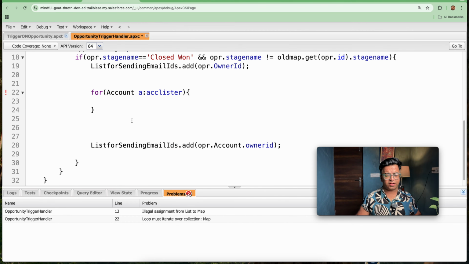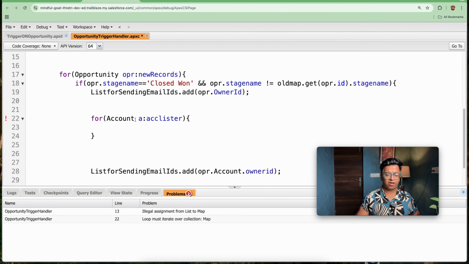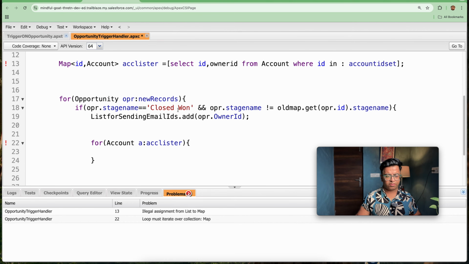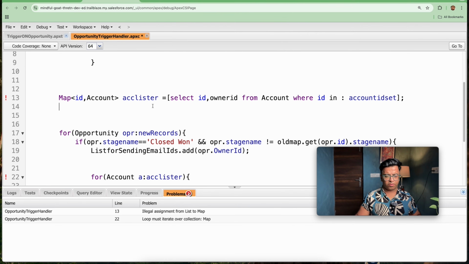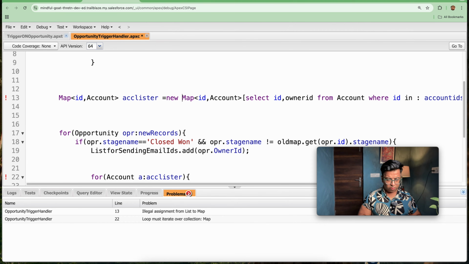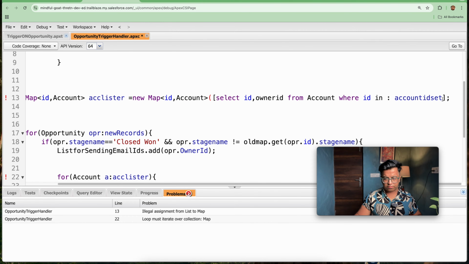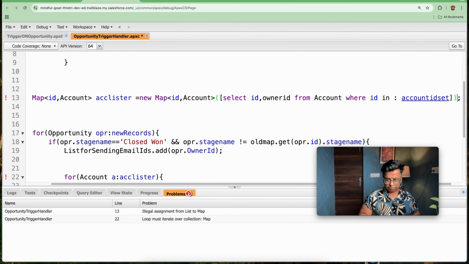Instead of comparing it, we will be checking whether this is the ID that we need. So now we will be changing it from new list to new map of ID comma account. Let's paste this out, a new map of ID comma account, and further, let's save this out.